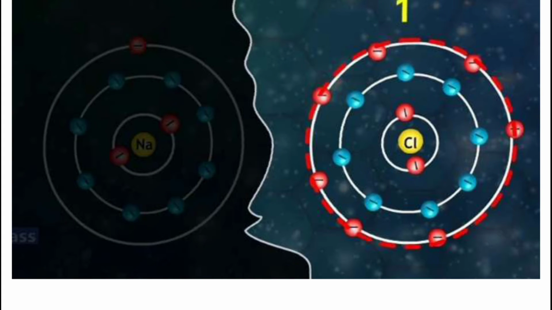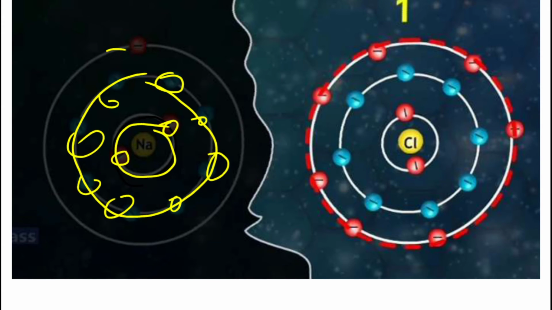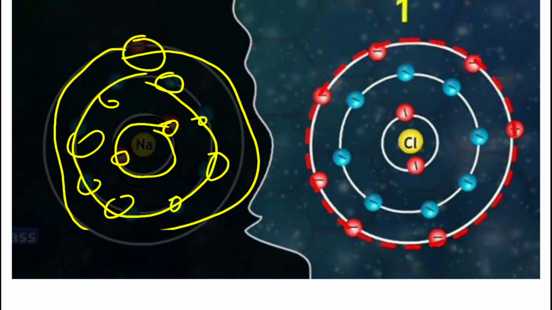Now sodium, you can see in the first orbit there are two electrons, right? Here you are having two electrons. Then in the second orbit, in that you can observe there are 8 electrons. So you are able to see it, right? 8 electrons. And in the third orbit, only one electron is there here.